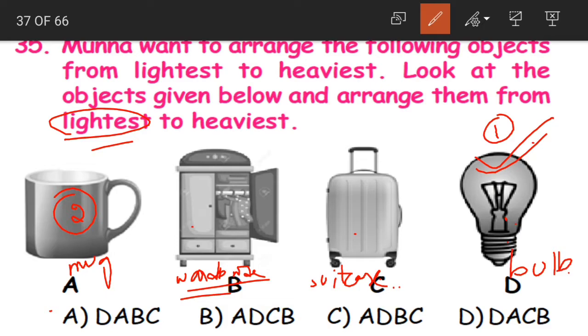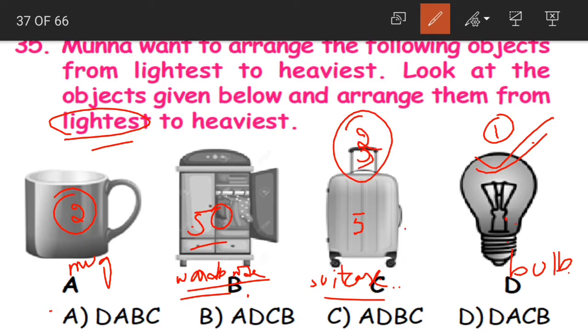But if you think logically, in a wardrobe or almirah we have all our clothes, many clothes dumped in it. But in a suitcase we can store only a limited number of clothes, say 4 pairs or 5 pairs. In a wardrobe I can even keep my 50 clothes, but in a suitcase I can keep only 5 to 6 clothes. Now tell me which is the lighter one here? Suitcase is the lighter one.